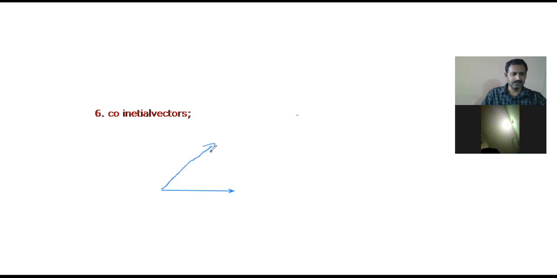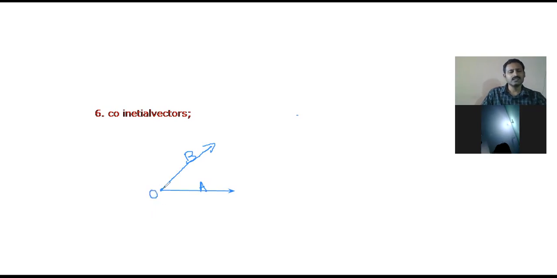Just imagine this is vector A and this is vector B. Now here are the two vectors started at a point O.